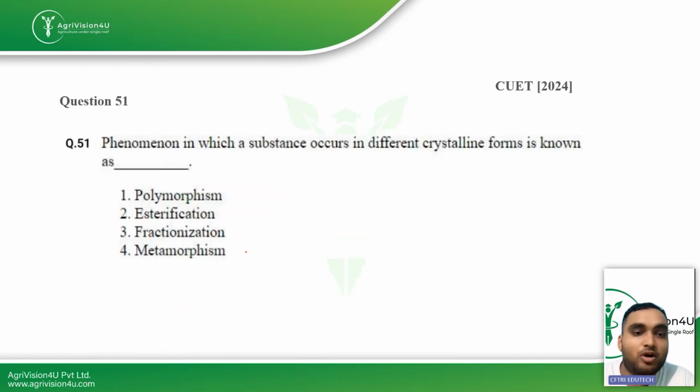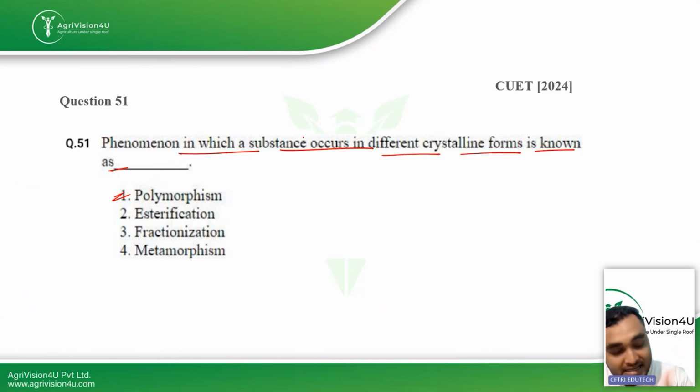Then next is: the phenomenon in which a substance occurs in different crystalline forms is known as. This is a question from food chemistry. Polymorphism is the phenomenon in which a substance occurs in different crystalline forms while having the same chemical formula.